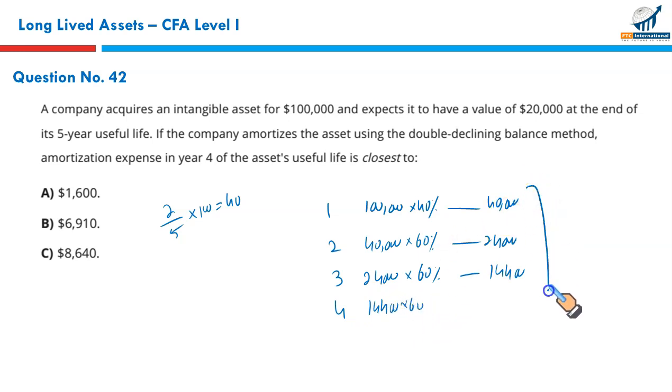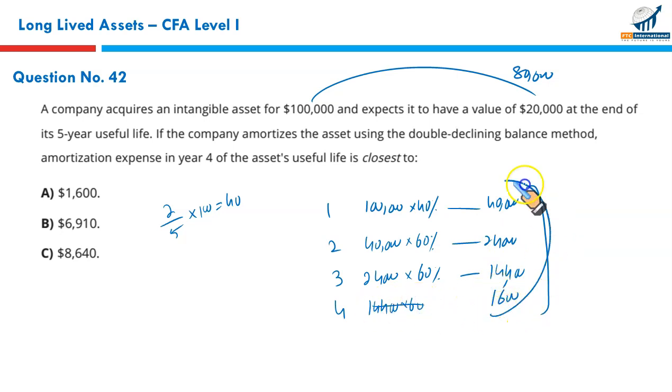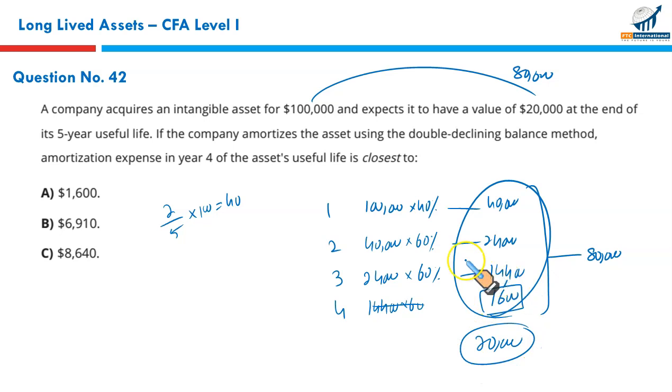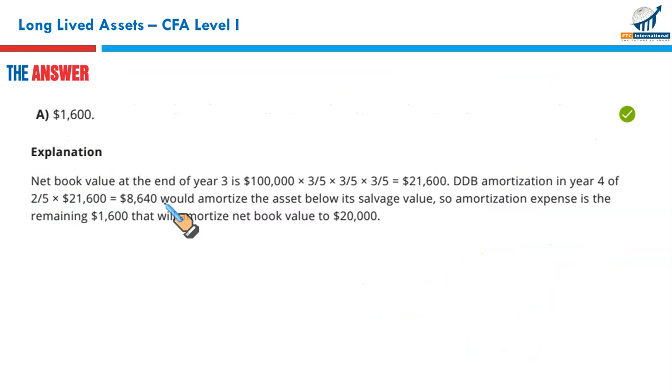The reason being, your total depreciation or amortization should not be more than $80,000, which means 40,000 has been charged in the first year, 24,000 in the second year, 14,400 in the third year. You can only charge 1,600 amortization in the 4th year so as to give you the total accumulated amortization of $80,000, thereby leaving $20,000 as the salvage value for the 5th year. So this is going to be your amortization in year 4. That makes A the correct option.